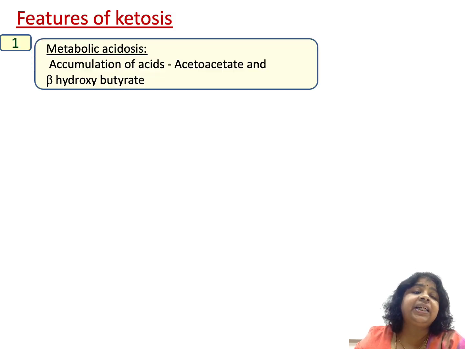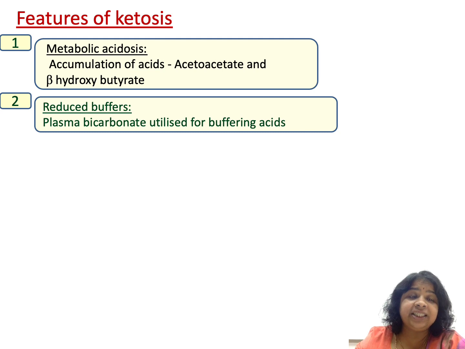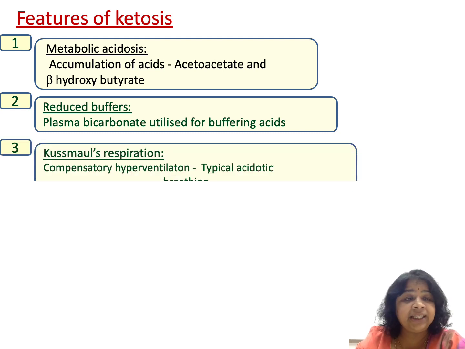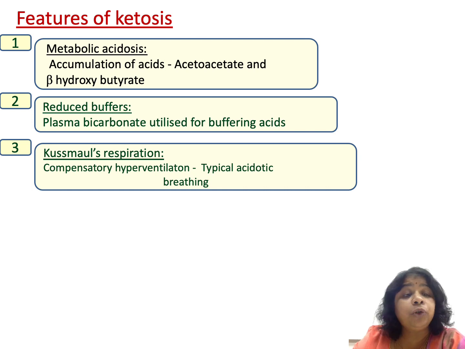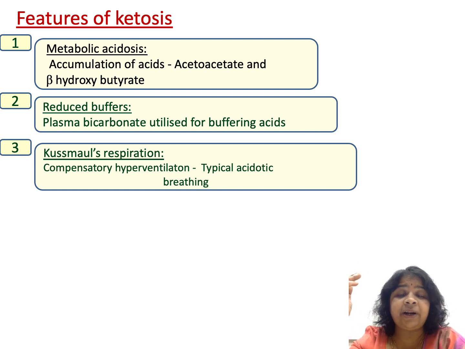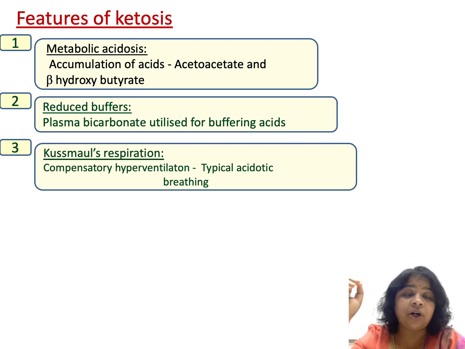So we have seen that there will be acidosis because these are acids and the bicarbonate is utilized for buffering these acids. There will be Kussmaul's respiration, that is, whenever there is acidosis, it stimulates the respiratory center and so there will be rapid breathing, a hyperventilation; this is called Kussmaul's respiration.